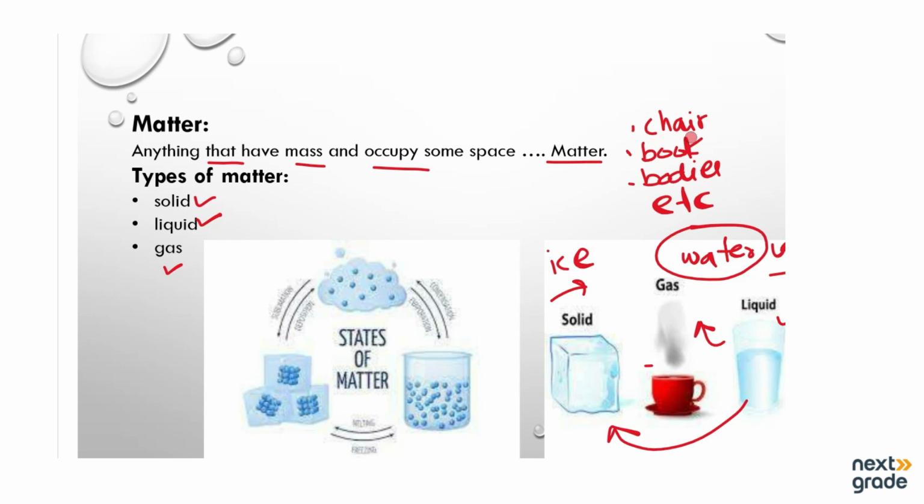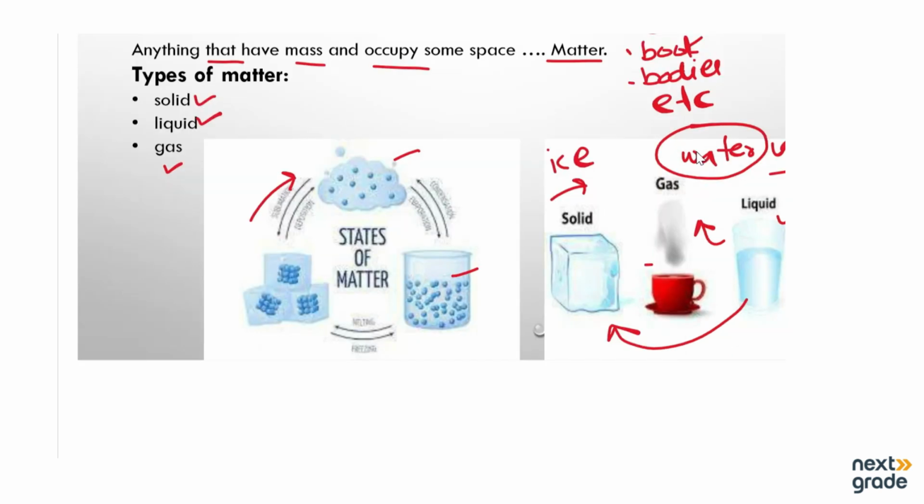In the second picture you can see the water droplets start to freeze, and after freezing they change into clouds. This is a cyclic process. From the clouds you get liquid water, and then the water starts to solidify or freeze. So these are the three types of matter: solid, liquid, and gaseous state.